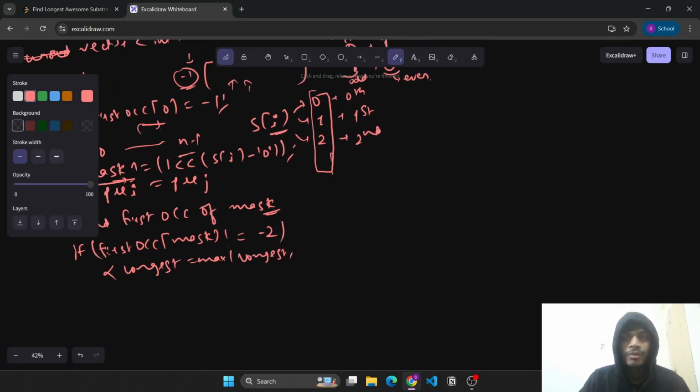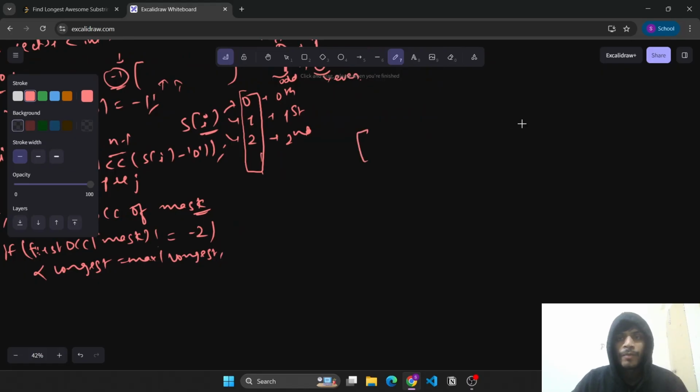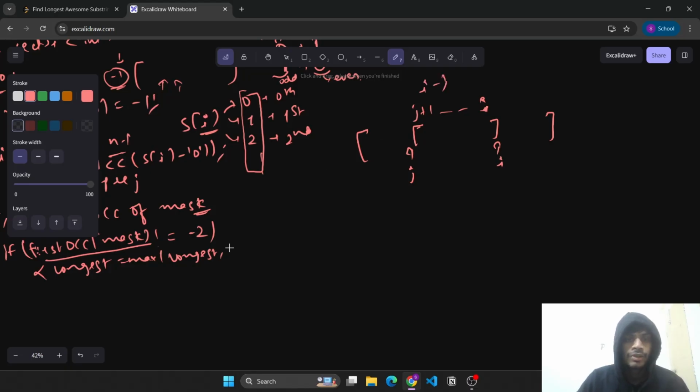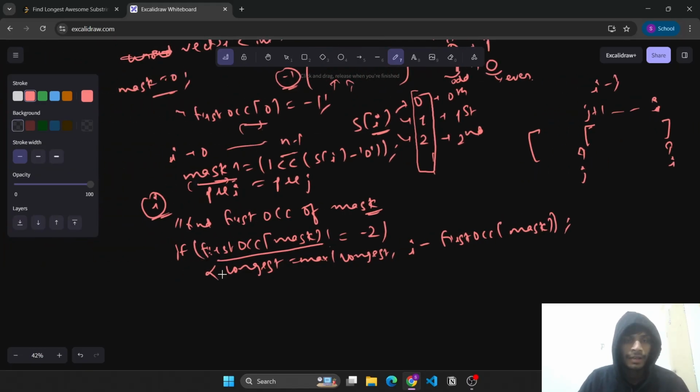How do we find the length? We are at index I and we find some j, denoted by first occurrence of mask, and the substring which will have mask as 0 will be from j plus 1 till I, and this will have length I minus j. So it will be simply I minus first occurrence of mask, right? So this is the case of even length.